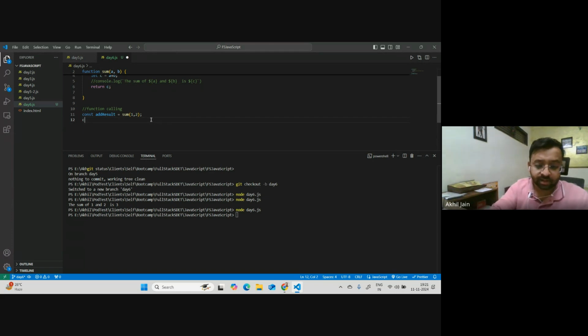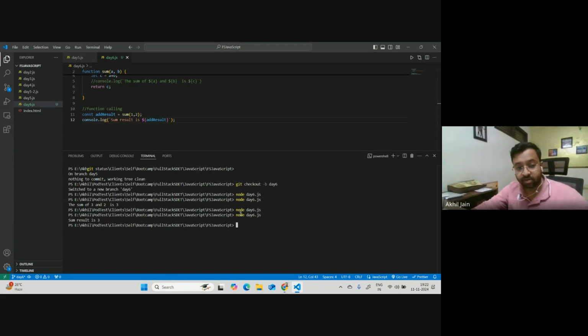And what I'll do is I'll say console.log, and I will use a string template: Sum result is add result. Okay, let's run this. You see this? This is how you can collect the output from a function, if that function is giving you a return value. So this is how you can collect it.